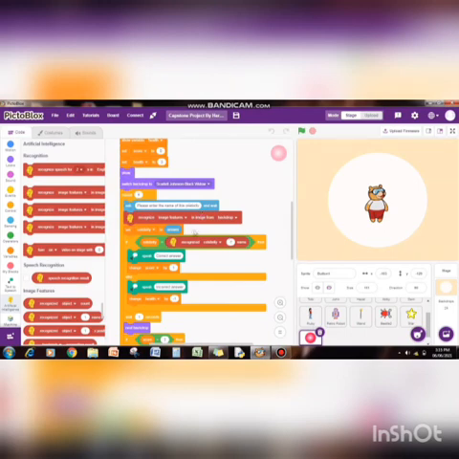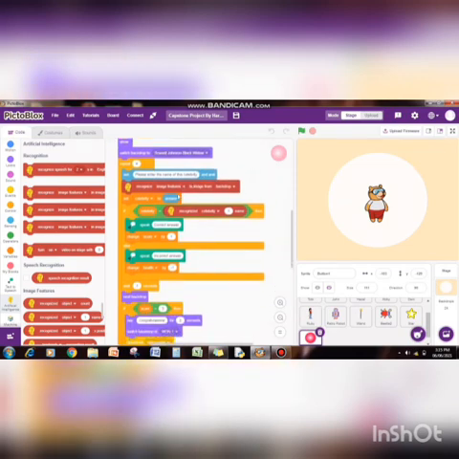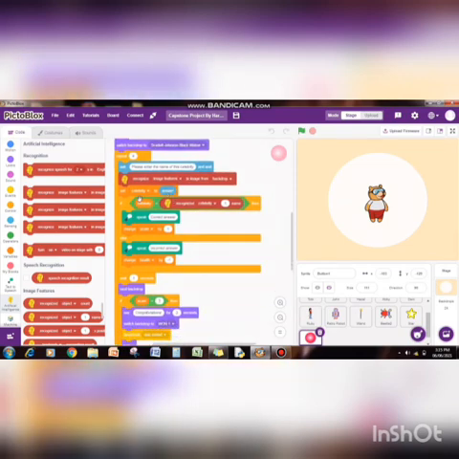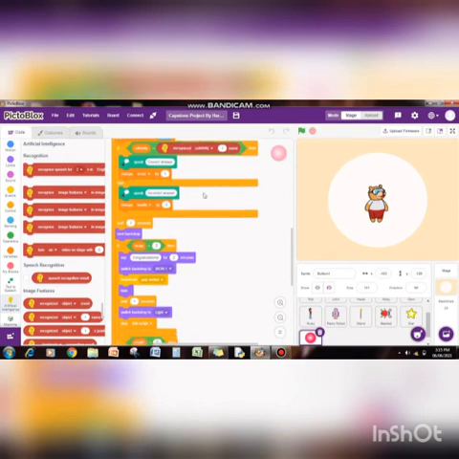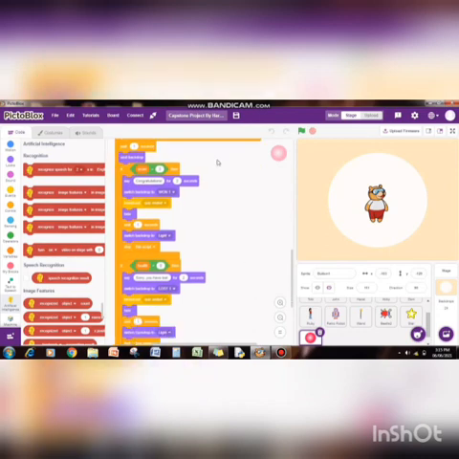And then it asks the user to enter the name of the celebrity. The variable I have created is set to the answer given by the user, and if this answer, that is the celebrity, is equal to the recognized celebrity, then it says that the answer is correct and the score is increased by 1. For an incorrect answer, the health is decreased by 1. If the score becomes 3, the user wins this game, and if the health becomes 0, then one loses the game and this quiz is ended.